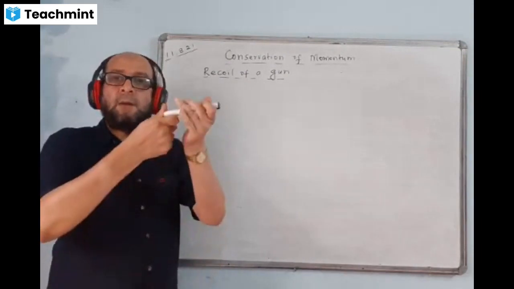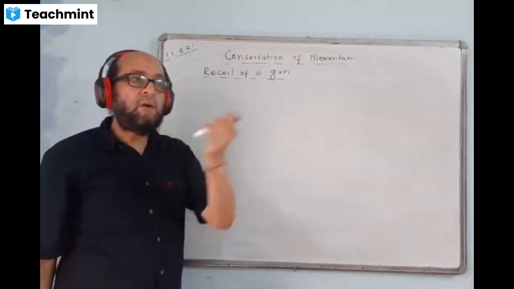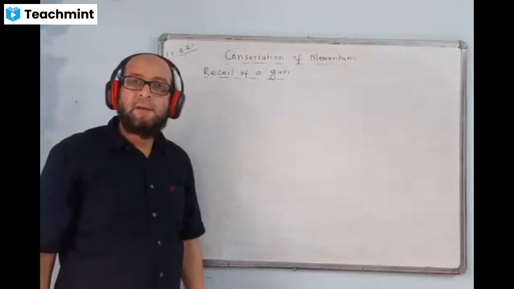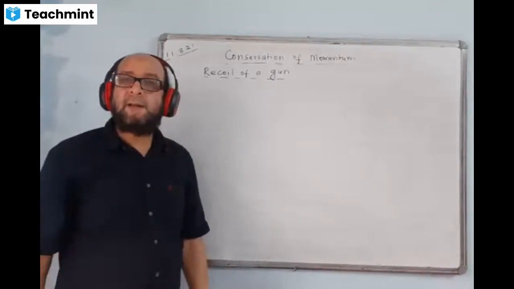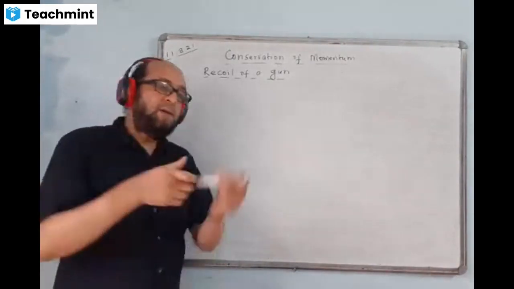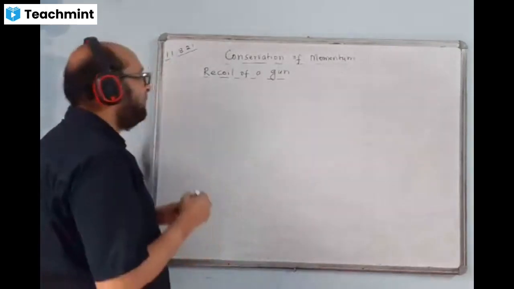When you fire a bullet from a gun, the bullet comes out in the forward direction and the gun recoils in the backward direction. Why does it recoil? Let us find a reason. And what should be the recoil velocity of the gun? Very simple. We will take